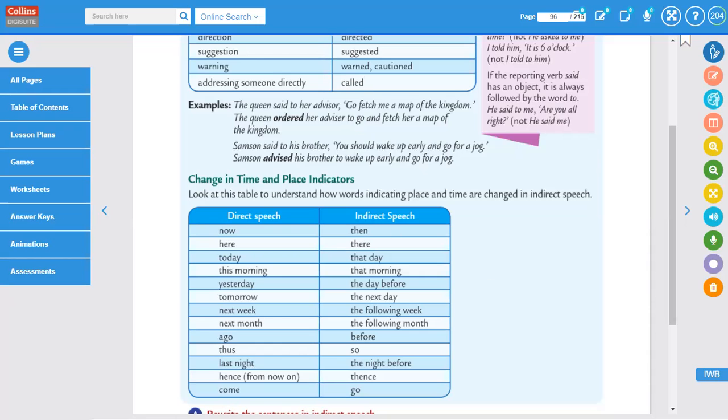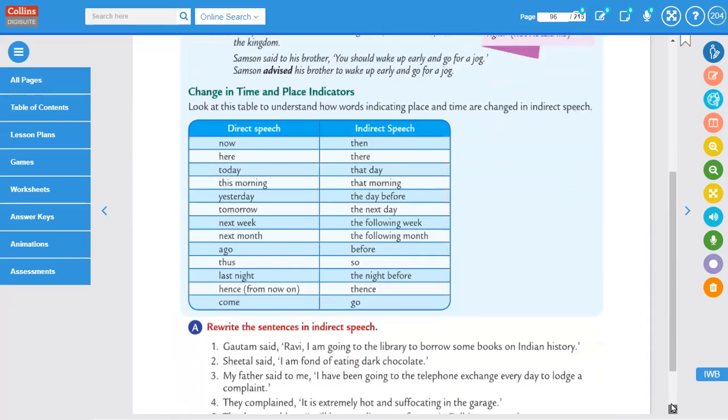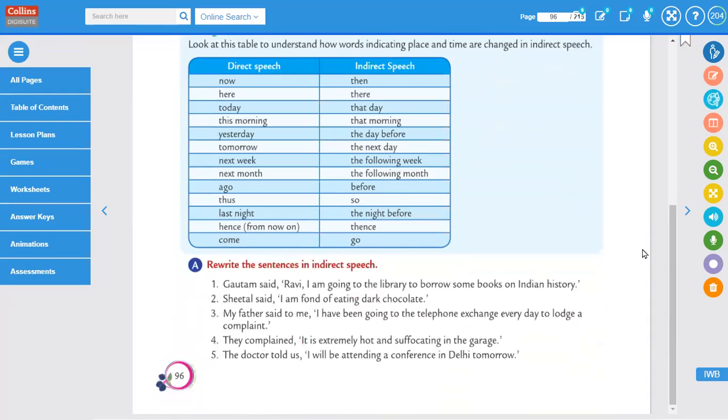Okay, so one thing remains. This is the exercise. We write the sentences in indirect speech. I guess you've already done this, right? Yes, ma'am. Okay.